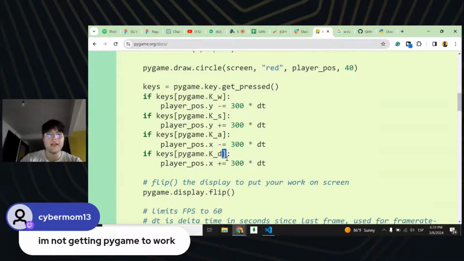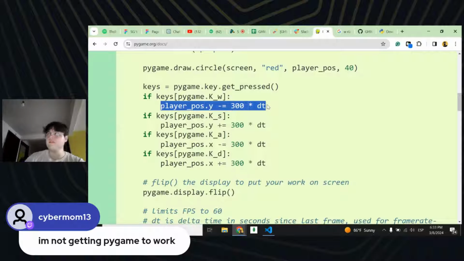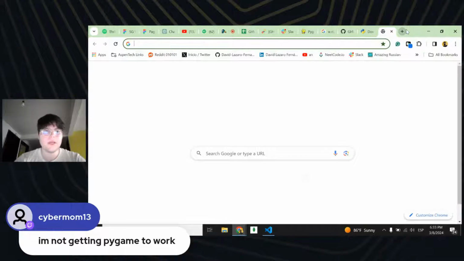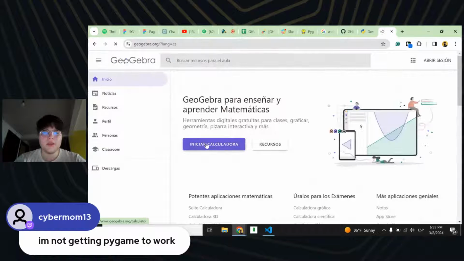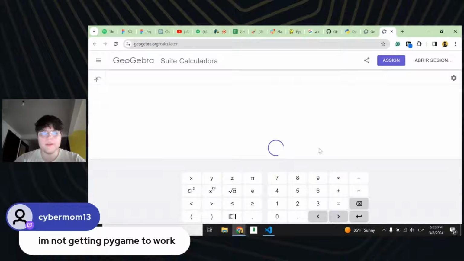You can see that I have my if keys pygame.K_w, the key W, the player position is going to move negatively on my y-axis. I think this is something I need to explain too, right? Let me open GeoGebra.